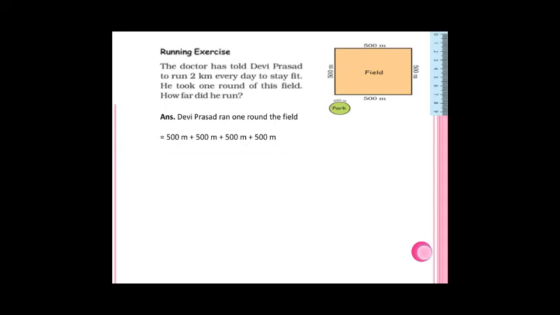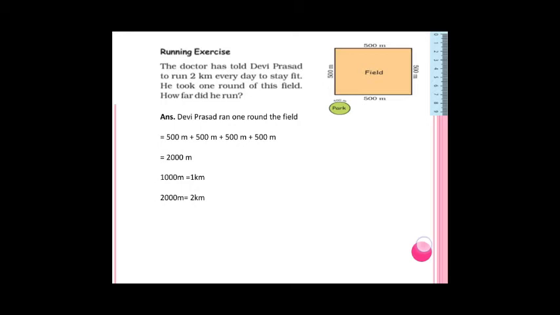What do you mean by perimeter? It means the distance around the figure. Distance around means around this rectangle figure. You have to add all of this: 500 meters plus 500 meters plus 500 meters plus 500 meters, that is 2000 meters. 1000 meters equals 1 kilometer, so 2000 meters equals 2 kilometers. So he ran 2 kilometers every day, right? They are given in meters, so you have to add all of this and convert into kilometers.